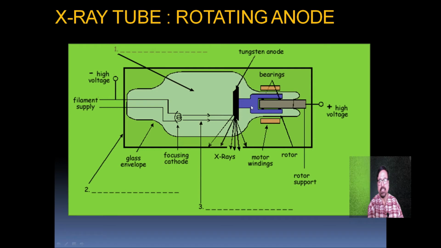Now as far as this part is concerned, its role is to keep the tungsten anode rotating and to bring different parts here in contact with the bombarded electrons. Now the X-rays are produced here, which come out. Now 99% of the process here is a production of heat and only 1% is a production of X-rays. This is to be kept in mind.